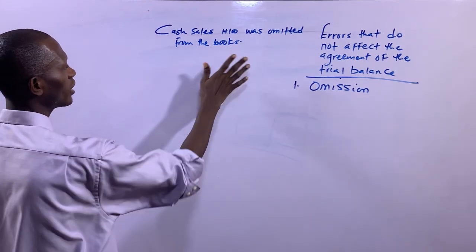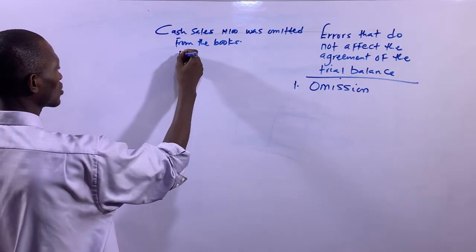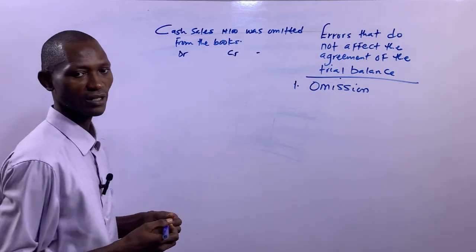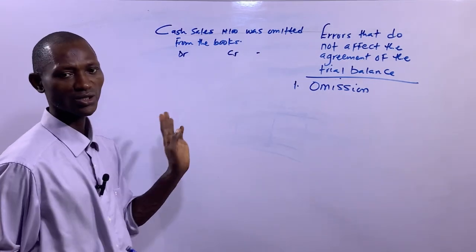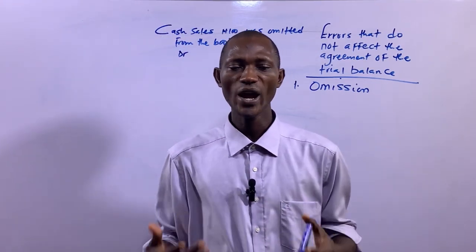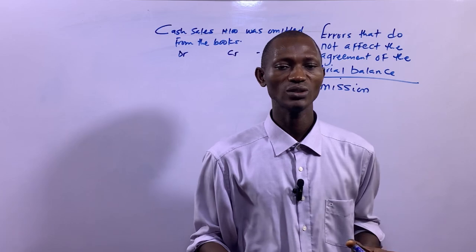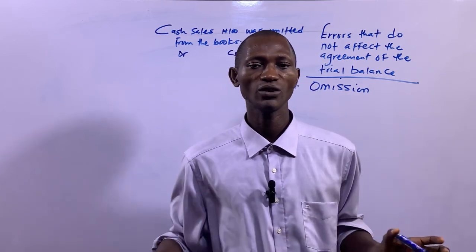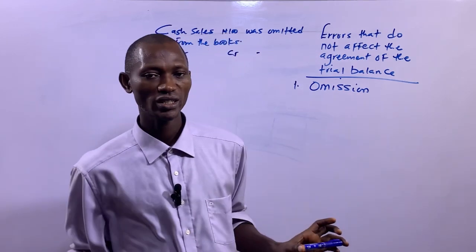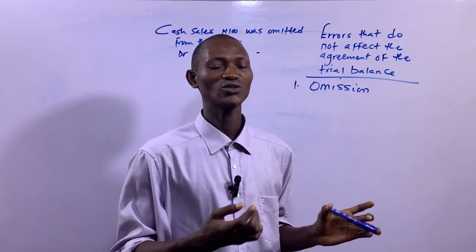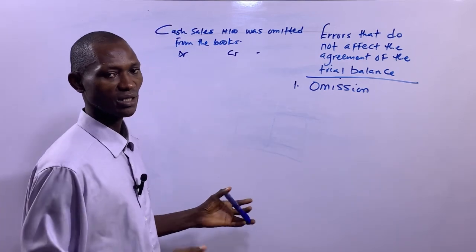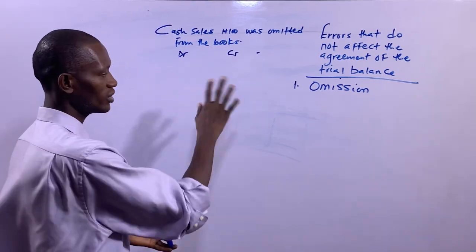So if you want to correct this error, debit cash account and credit sales. That's the correction of error of omission. So I repeat, error of omission occurs when a business transaction has been completely omitted from the books. No debit entry, no credit entry was made regarding a transaction that had occurred as regards a business or organization. So that's error of omission.